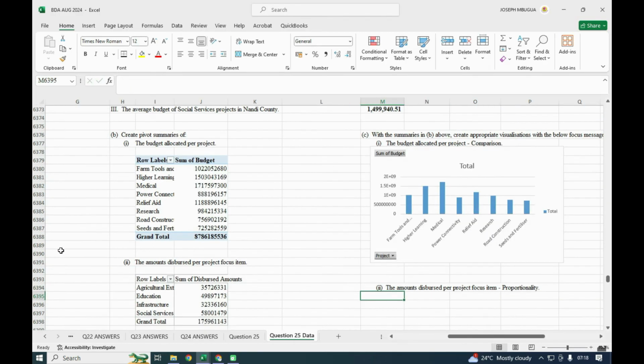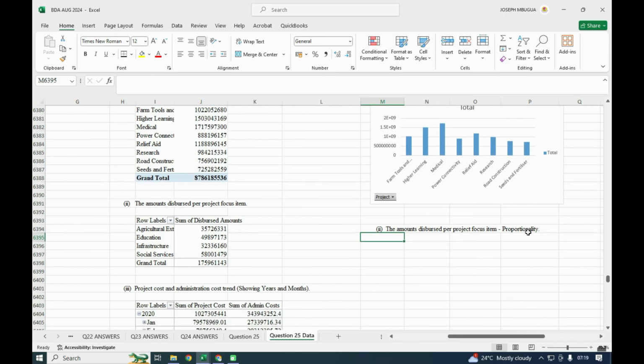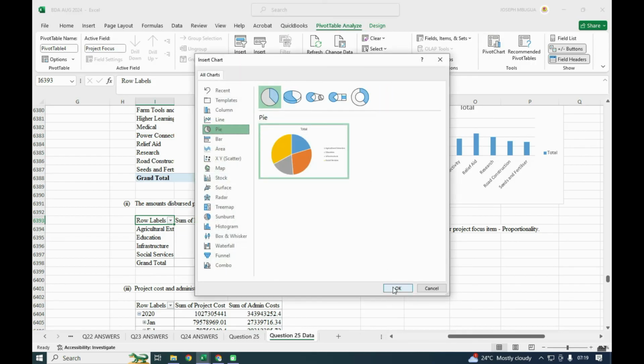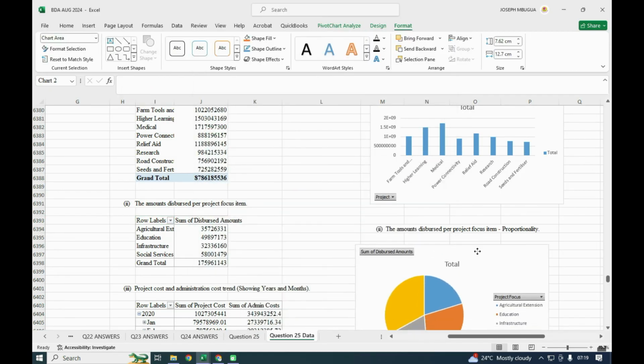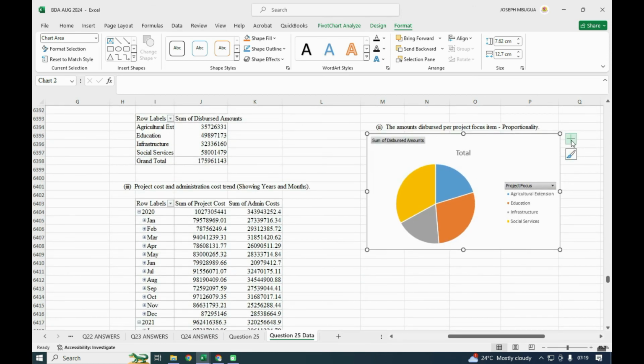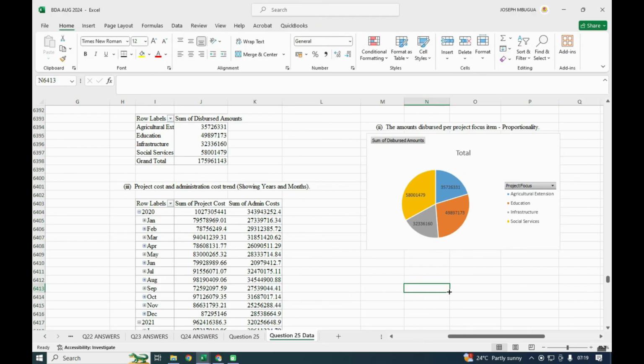And number 2, you need this one, the amount disbursed per project item. So proportionality. Use a pie chart when they talk about proportionality. So I'll click this pivot here. We shall take the pie chart. Pie chart is the one that shows the proportionality of items. And I can put the data labels so that you can see the proportions that we had there. So the amount disbursed per project focus item.